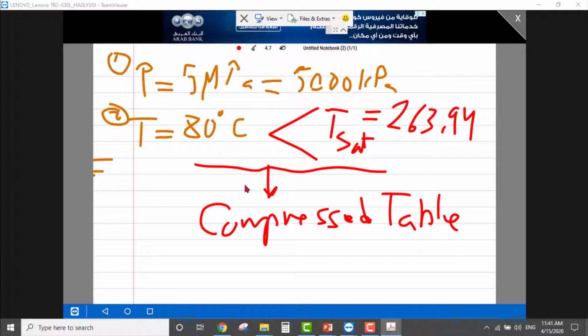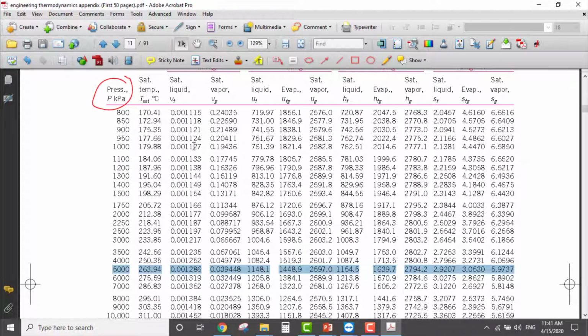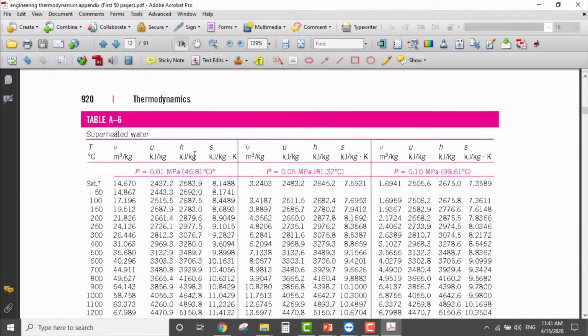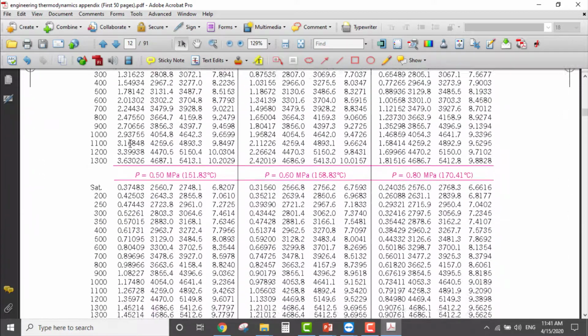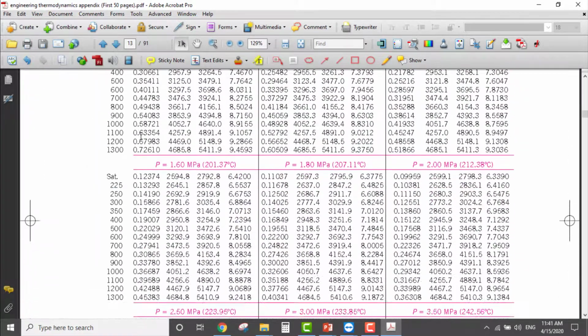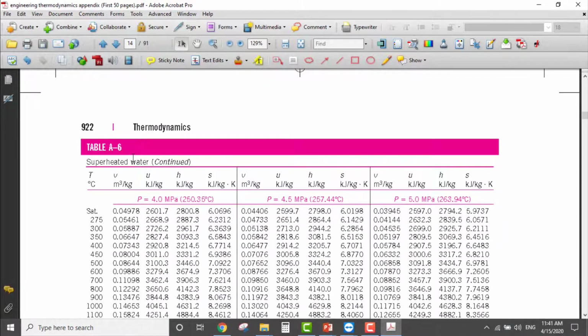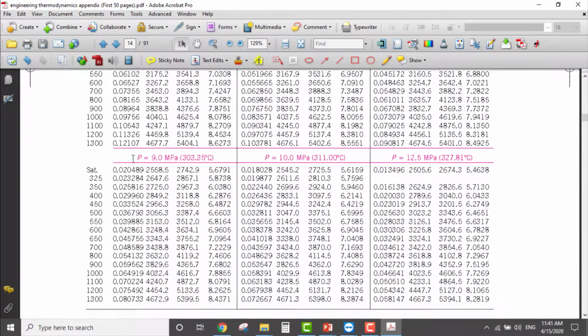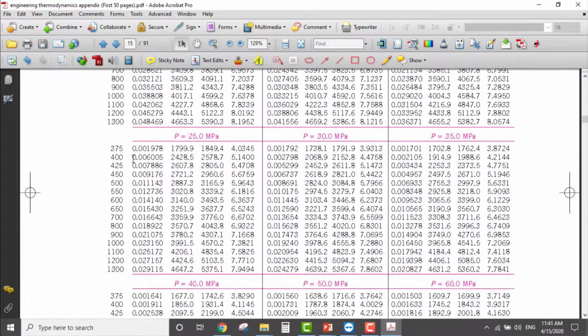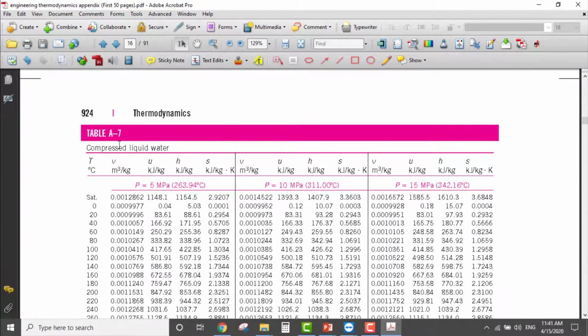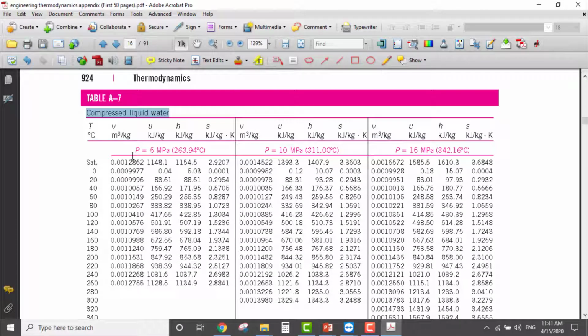Okay, go to compressed table. So we'll go to the compressed table. Saturated, superheated, sorry, this is superheated, again superheated, where is compressed, again superheated, here is compressed. Okay, and I need to find pressure. This is the minimum pressure that this table starts with, 5 mega. Okay, it's there, موجودة.